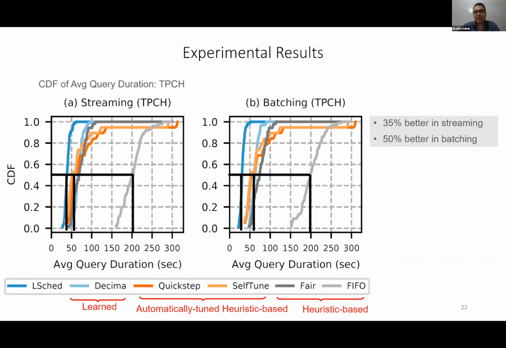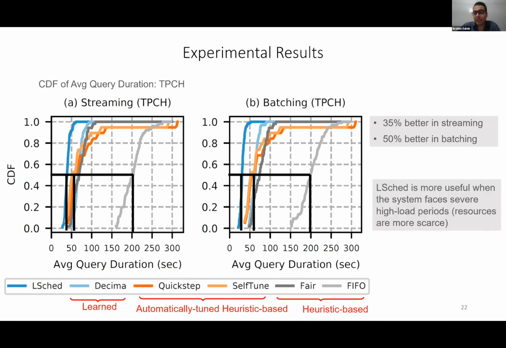As you can see here, LSched provides at least 35 and 50% improvement over the closest baseline in streaming and batching query workloads respectively. LSched is more useful in the batching mode compared to the streaming one because in this case, the system faces a severely high load of queries, and the resources become very limited. That's why careful tuning of the scheduling decisions makes a great impact.